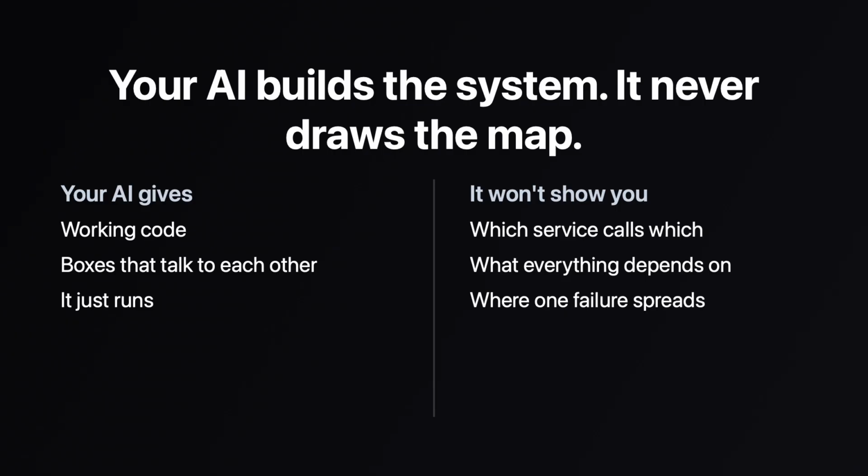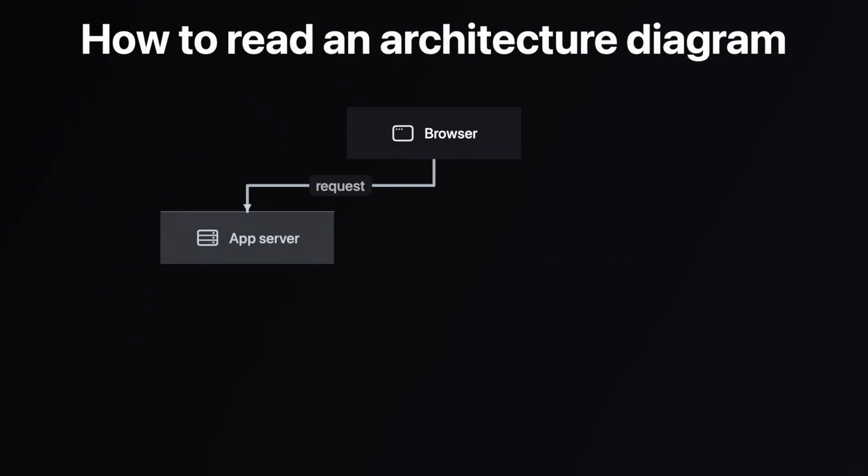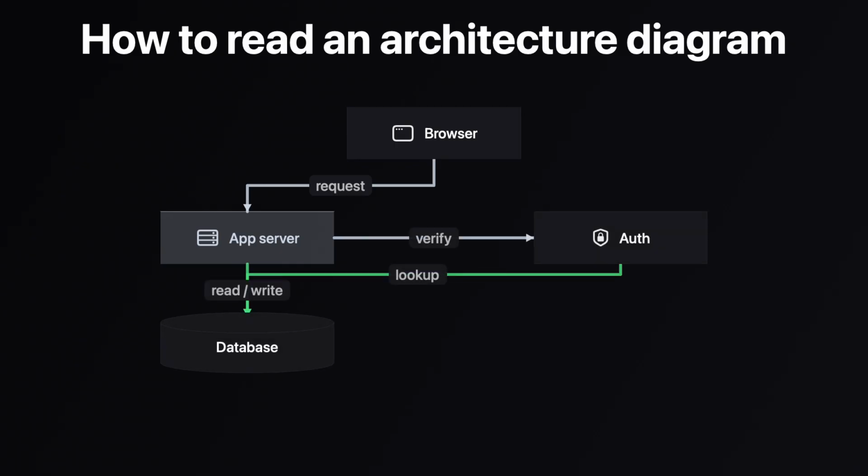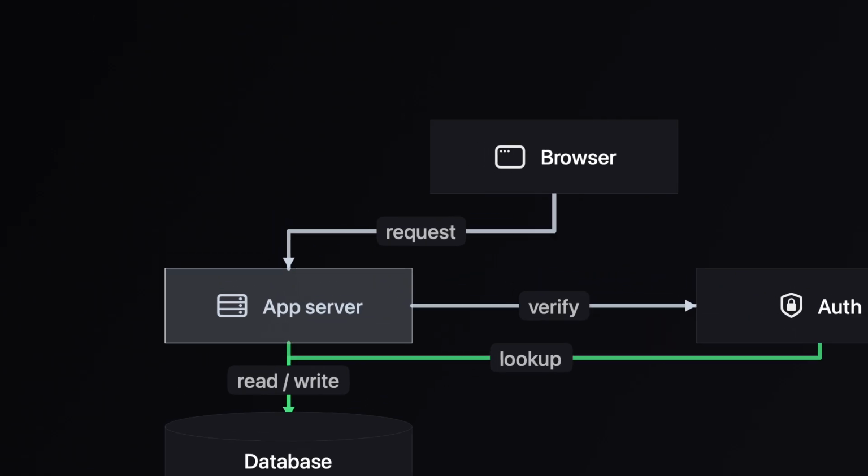It's the architecture diagram. Every architecture diagram is just two things, boxes and arrows. A box is a service, one piece of your app that does one job, the browser, the app server, the database. An arrow is a dependency. It means this box needs that box to do its work. Follow the direction. It points from the thing that calls to the thing it relies on.